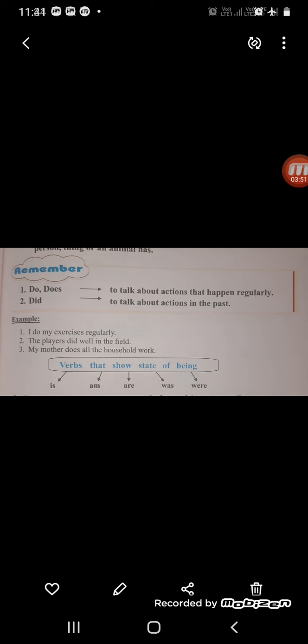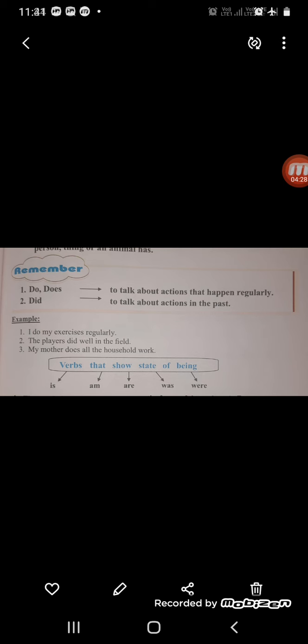Now children, you have to be very careful when we are using anything in the present tense. We use is, am for singular and are for plural. And am is a word which is used only with I. You cannot use am with anyone else. Present tense in the singular form is is. Present tense in the plural form is are. For one person we use is, and for more than one person we use are.